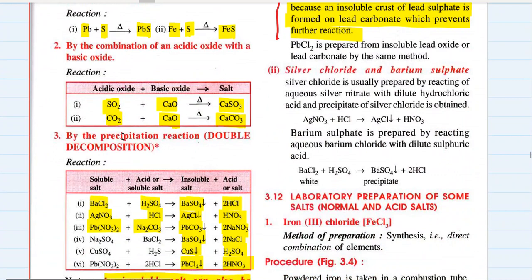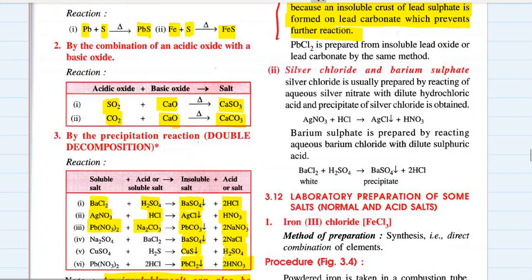Silver chloride and barium sulfate. Silver chloride is usually prepared by reacting aqueous silver nitrate with dilute hydrochloric acid, and a precipitate of silver chloride is obtained. So if you want to prepare silver chloride, take silver nitrate, which is a soluble salt.